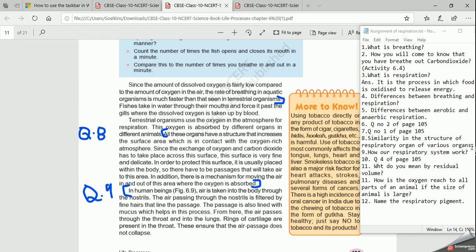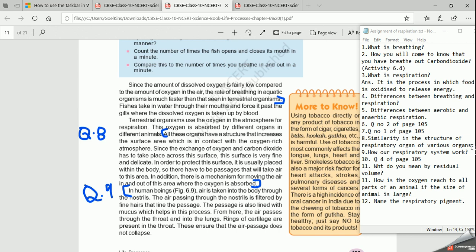What are those similarities? First point, all these organs have a structure that increases the surface area. You know that we have alveoli. I am going to speak about that later on in detail.